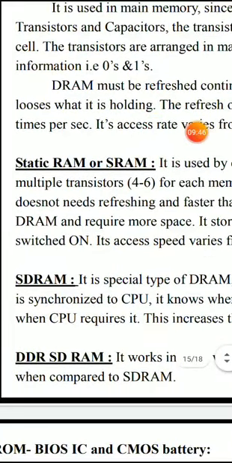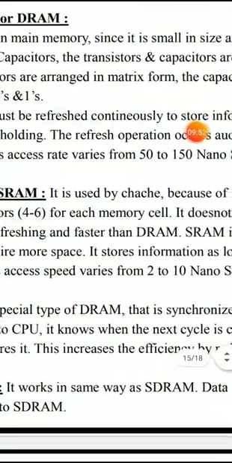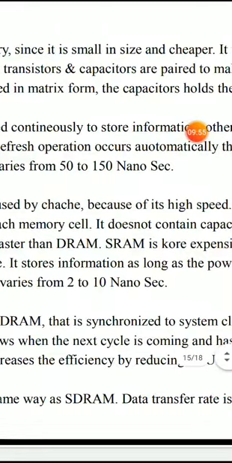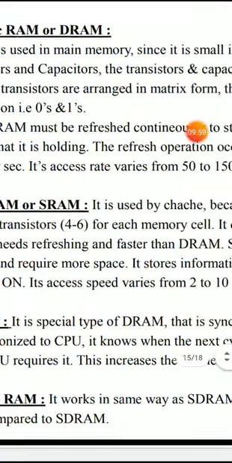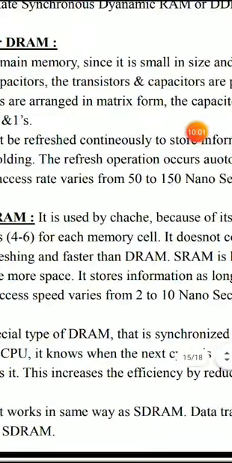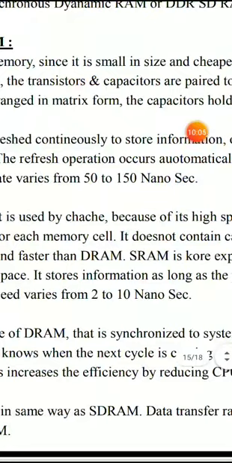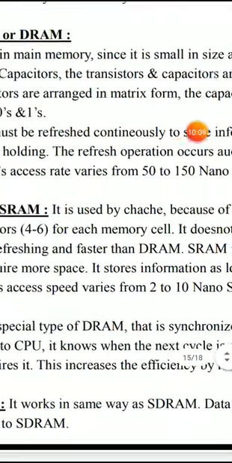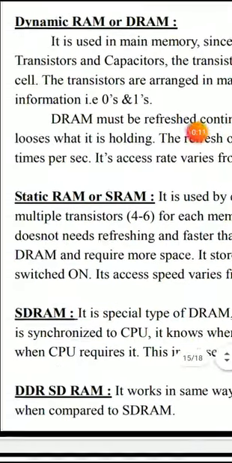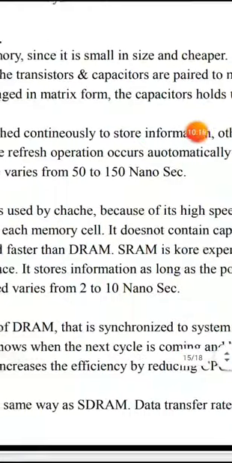Next one is static RAM or SRAM. It is used by the cache memory of a computer system because of its high speed. It uses multiple transistors, 4 to 6 for each, in order to form each memory cell. It doesn't contain capacitors, it doesn't need to be refreshed, and it is faster than DRAM.